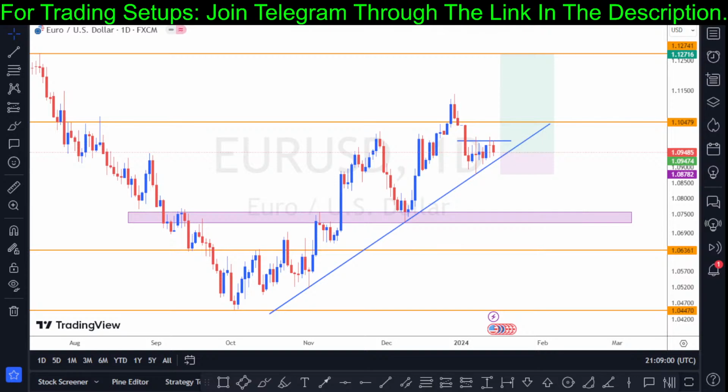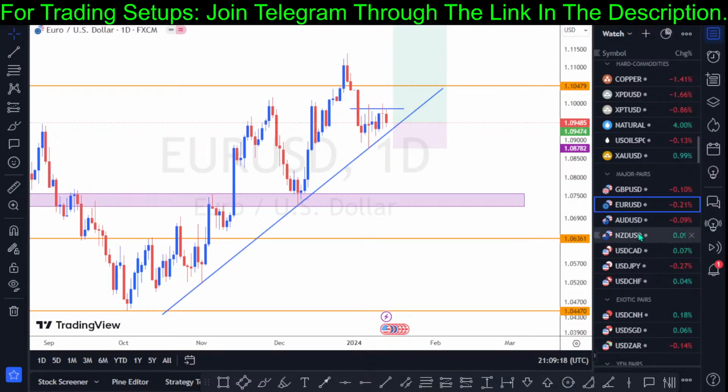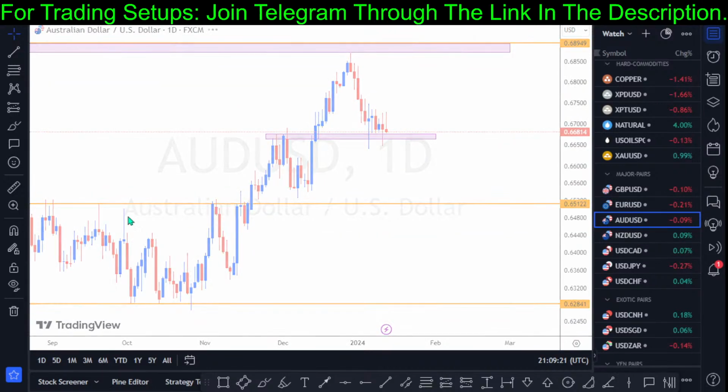Okay, Abdullahi from Nigeria. So we have the Australian dollar paired against the USD. This is suggested by Abdullahi from Nigeria. All right, so let's go through the Australian dollar paired against the USD. What do we have? The first thing is we need to check out our weekly chart.